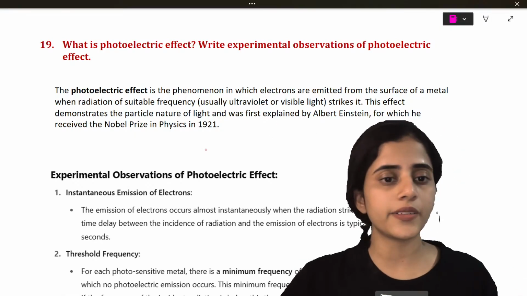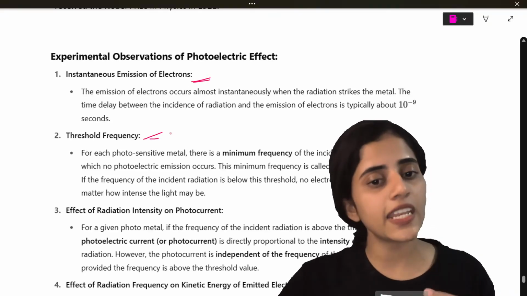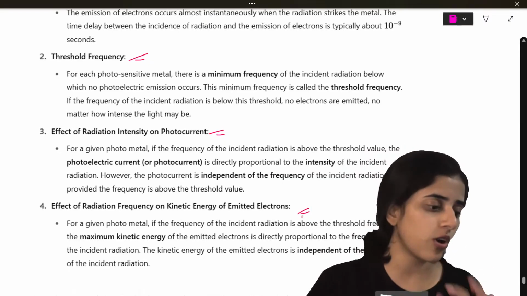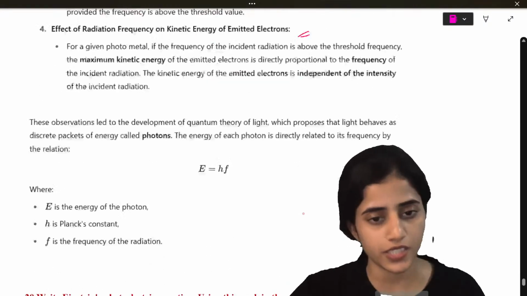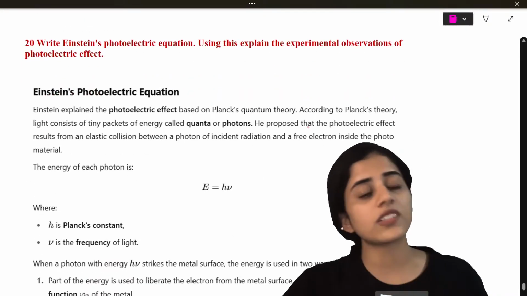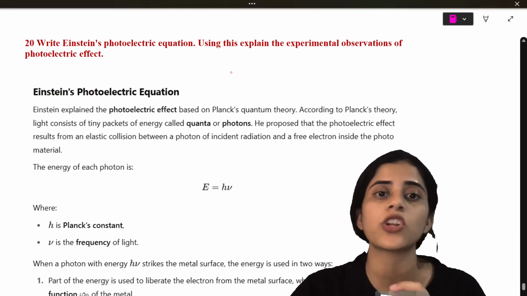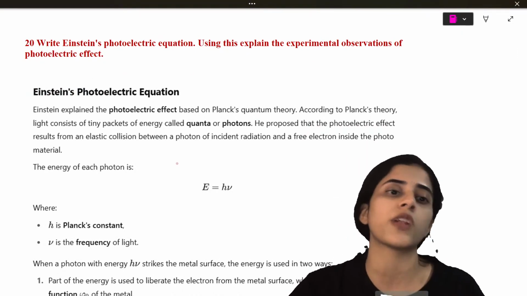And then all the experimental observations very clearly in simple language I've put here. I want you all to read this. Very clearly I've put it here. Now the question can come in one another way also. It can ask, write Einstein's photoelectric equation. Using this, explain the experimental observations of photoelectric effect.